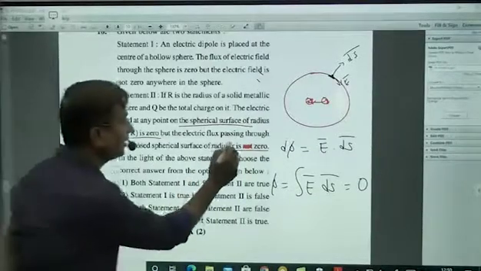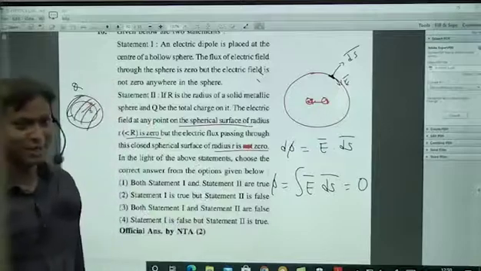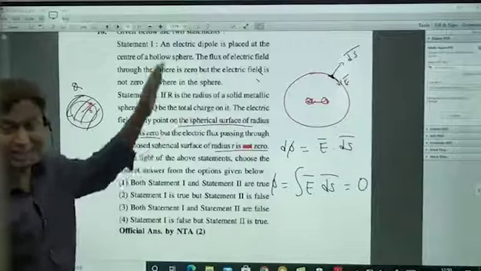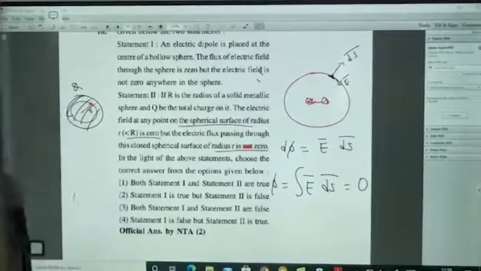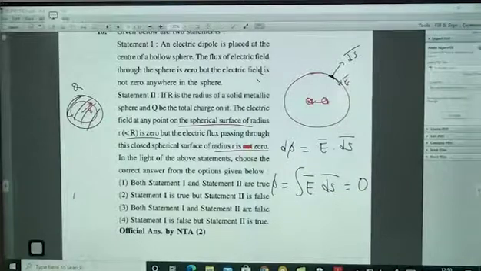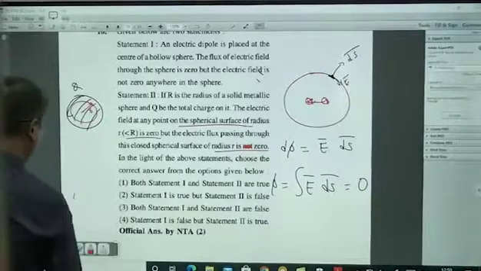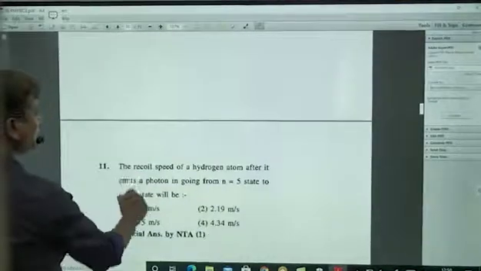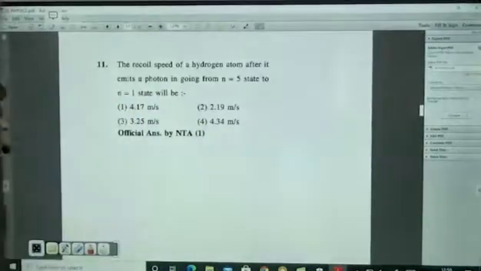They should have given this, they should have removed this. Then a lot of students will be having a problem. Both the statements are correct. Whether it is a correct explanation or not will be a problem. Even then, this is not the correct explanation. Okay. So they tried to make it a very easy paper, removing all unnecessary confusions for students.